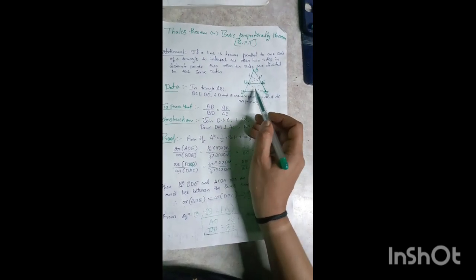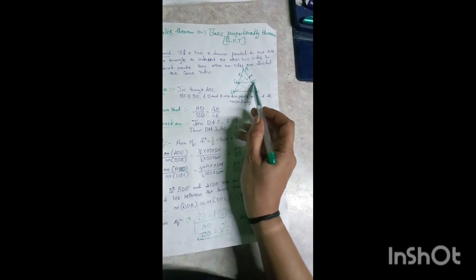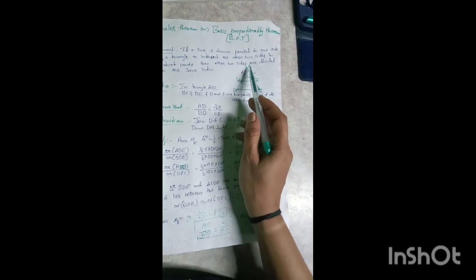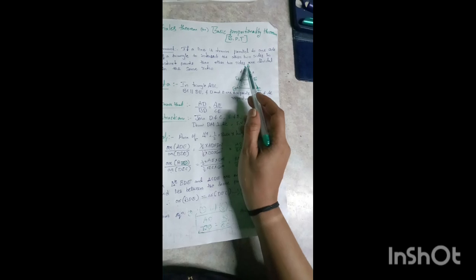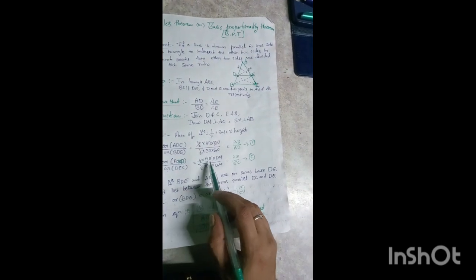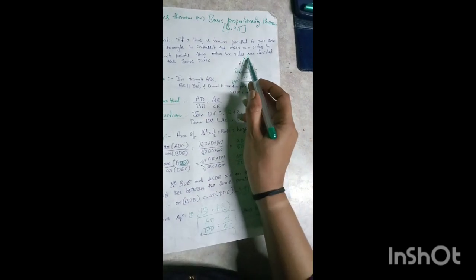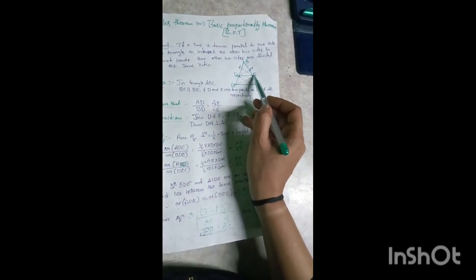So next triangle AED, then DEC. We have to take the next triangles, that is AED and DEC. So in this triangle, the area of triangle ADE is half into base, here we consider AE, and the height is DM.